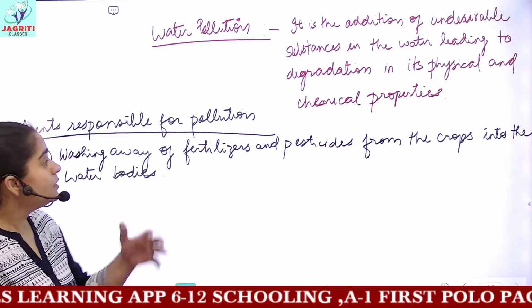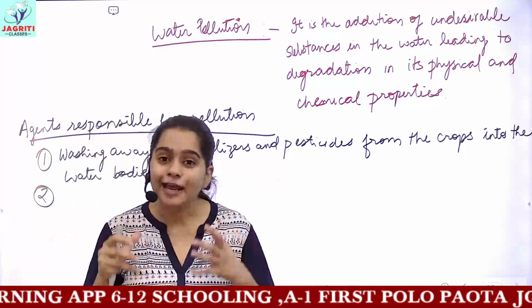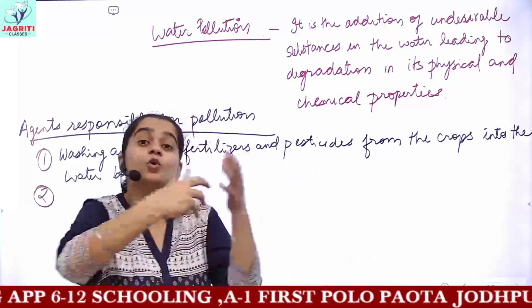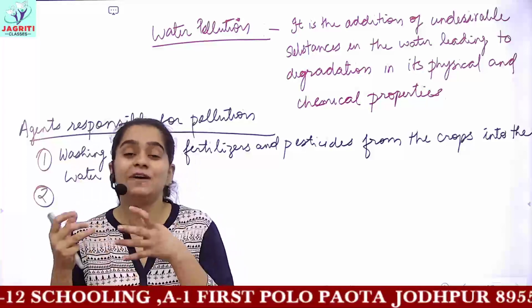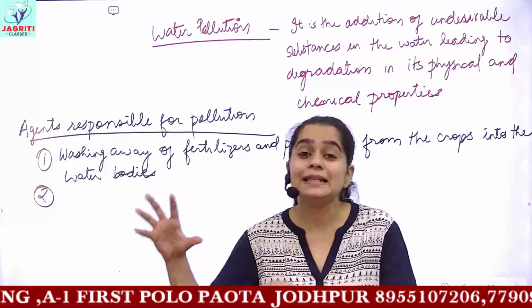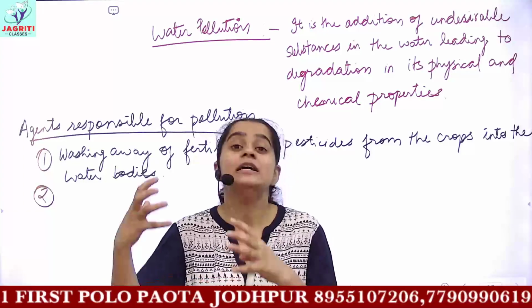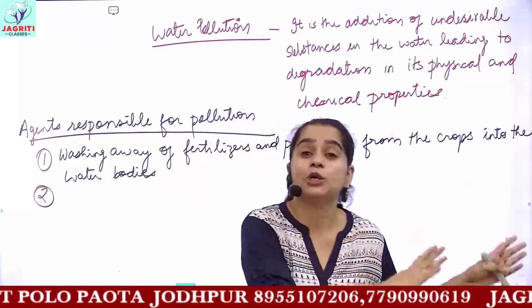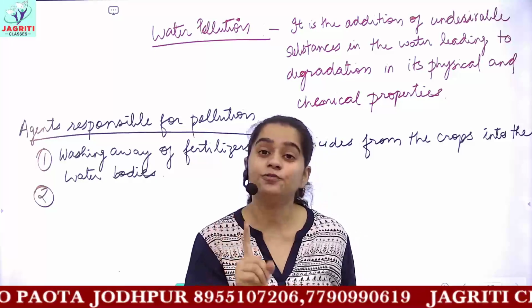The next is industries and factories. They use water for cooling their instruments and devices, and once they use the water as a coolant, then they discharge that used, heated up water again into the water bodies, and as a result of this, what happens?